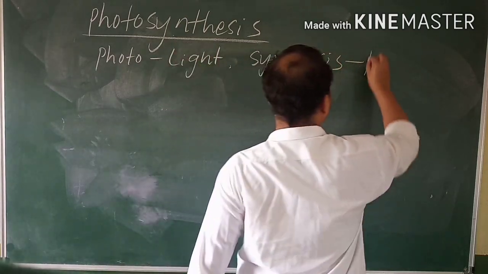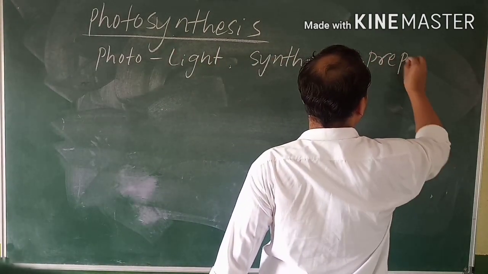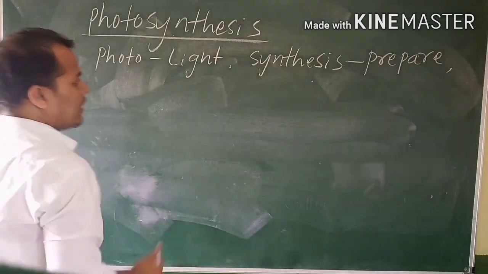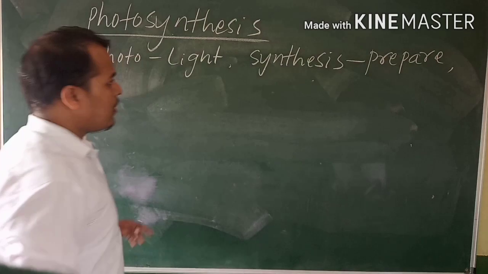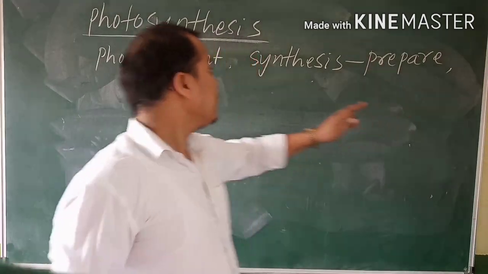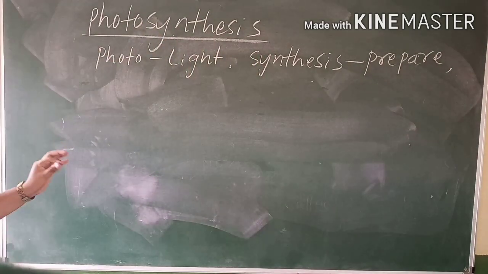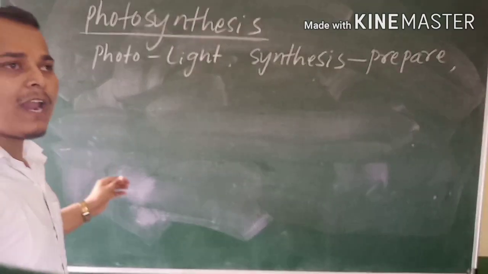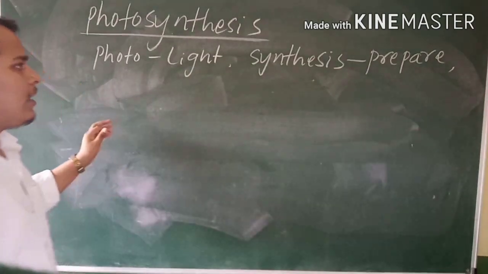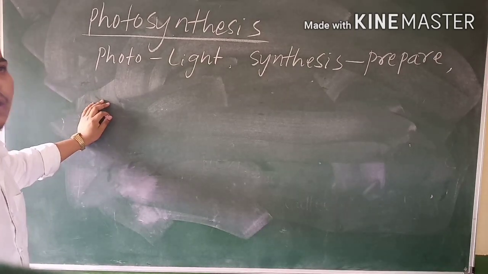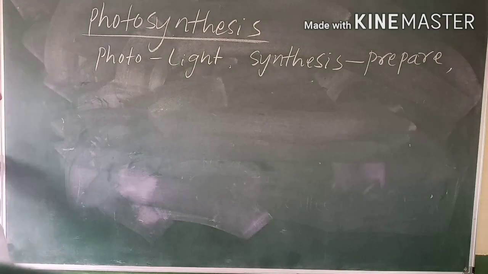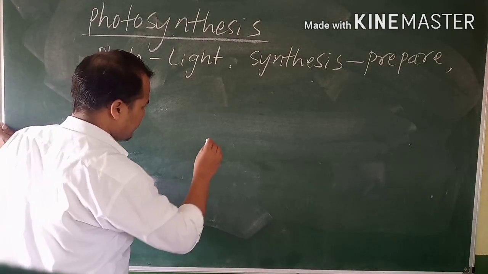Photo means light, and synthesis means to prepare. So photosynthesis is a process of preparing food with the help of sunlight, chlorophyll, and some minerals from the ground. Now we will discuss how the process of photosynthesis happens.